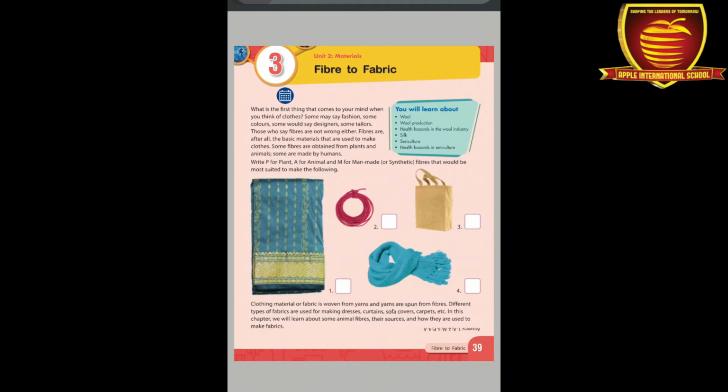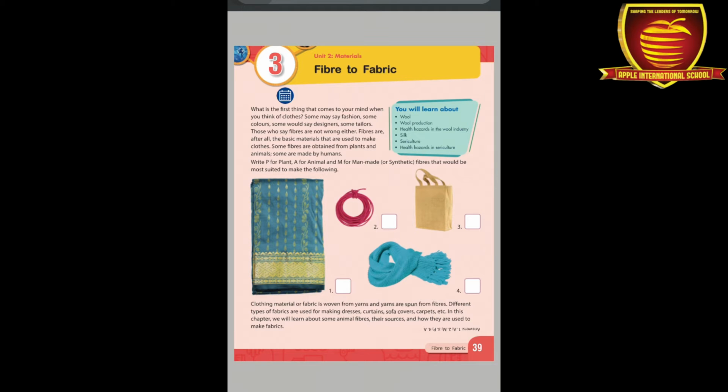Now the next one is, fibers are of two types: natural fiber and synthetic fiber. Natural fibers are those fibers which are obtained from nature, that is, obtained from animals. For example, we obtain wool from sheep, we extract silk from silkworms. So these are some ways by which we get our natural fibers.